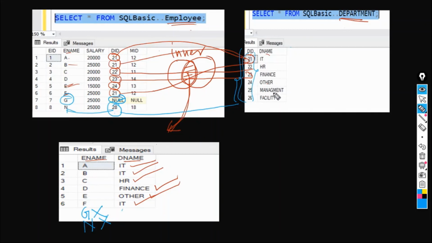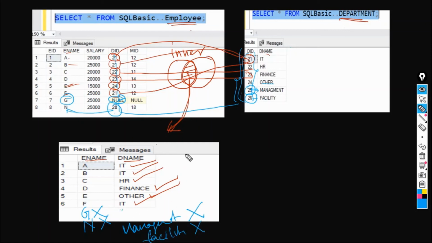And the remaining are 25 and 26, management and facility. If you check in this department ID, there is no record for 25 and 26. What is the department name for 25 and 26? Management and facility. So management is not being picked, facility is not being picked.